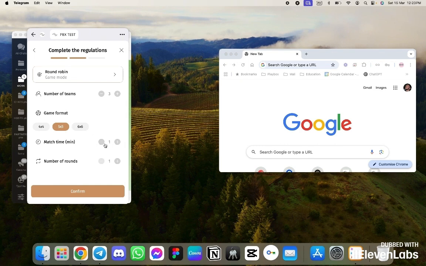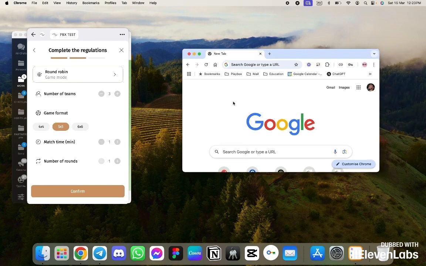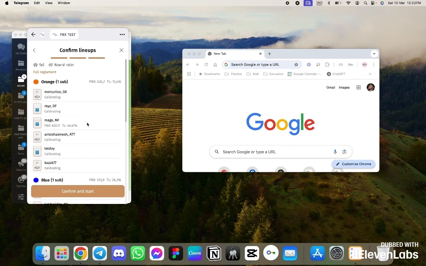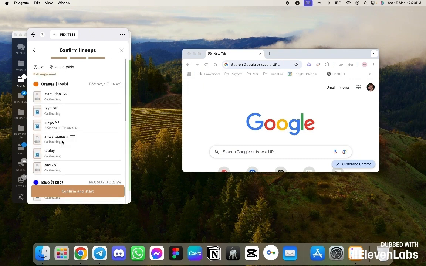The match by default will last 1 minute for testing, and the number of rounds will also be, let's set 5 rounds. So we start the game. Here we see the lineups, and we set the lineups. We see that the orange, blue, and red teams each have 1 substitute.